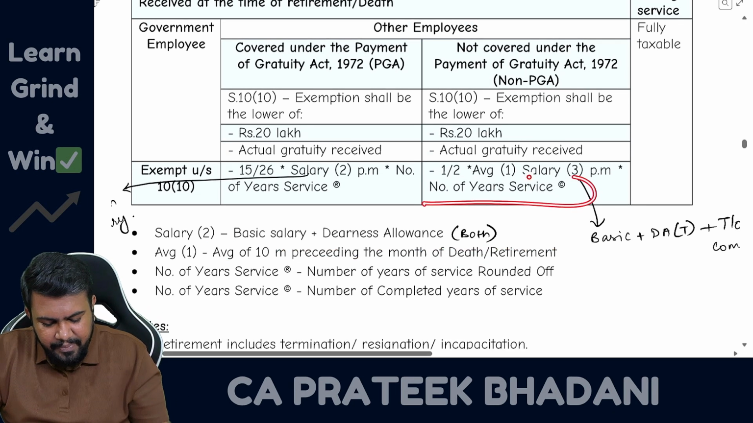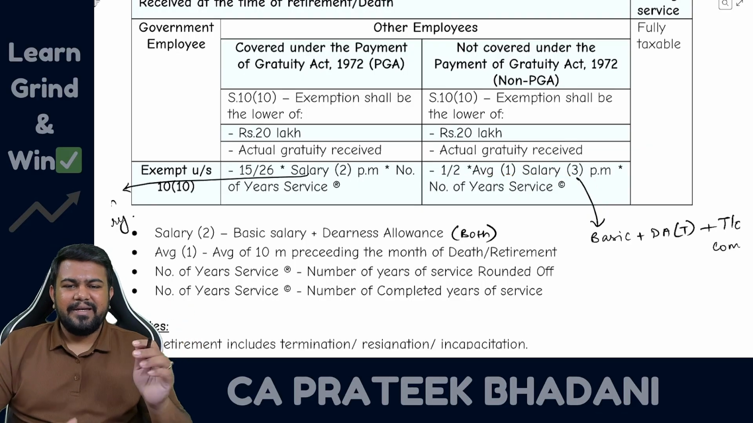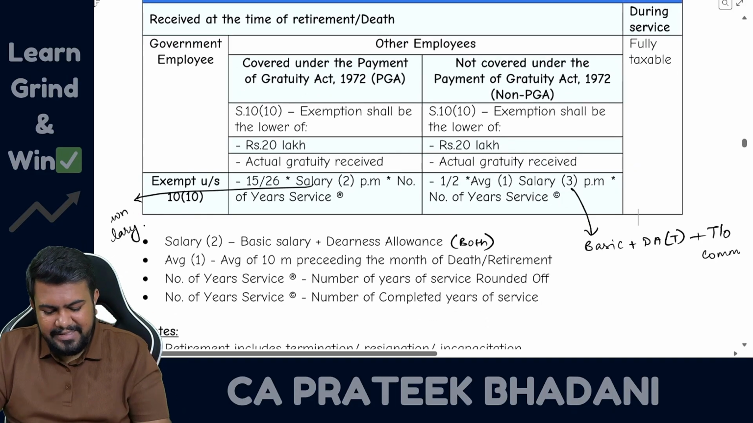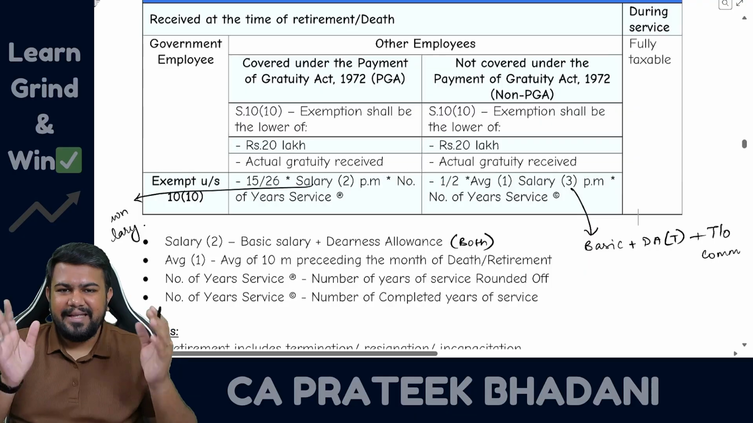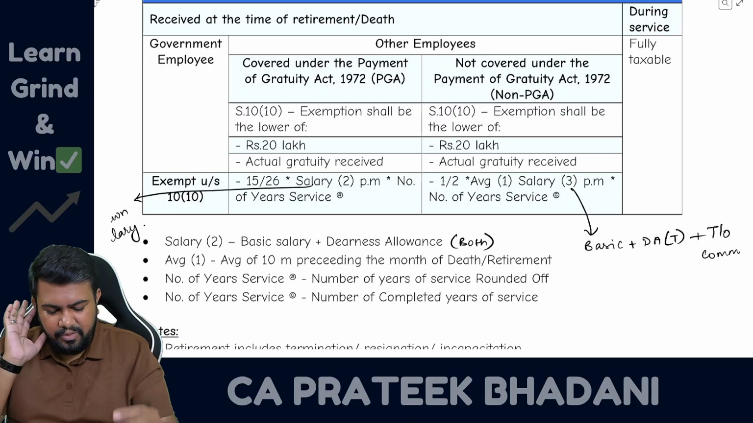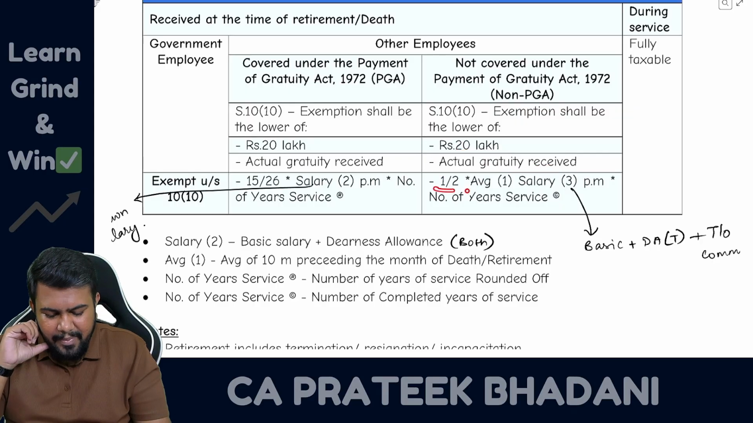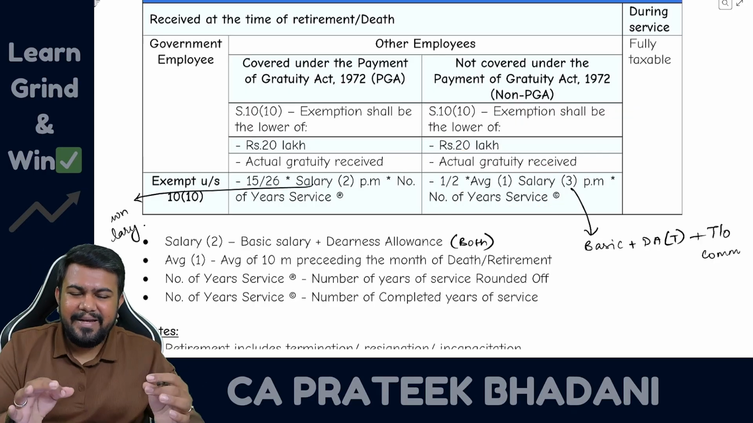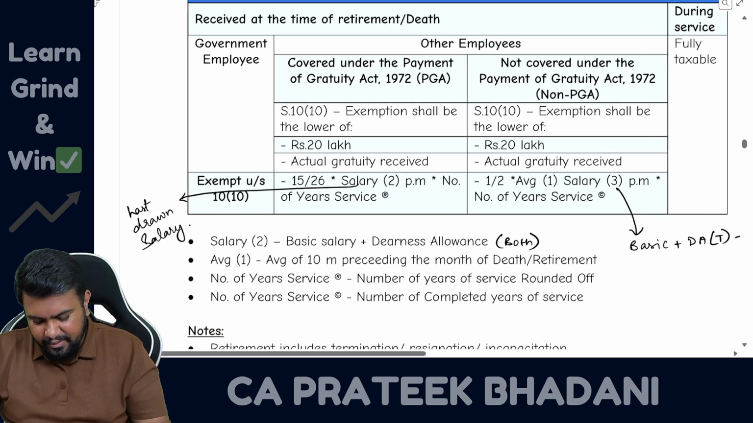And then lastly, number of years of services, you have to take only completed years. So if there is any incomplete year, you ignore it. Only completed years you have to take. So once again, I am telling you, in case of non-PGA employees, how to calculate the exemption. Exemption is equal to 20 lakh rupees or actual gratuity received, or 1 by 2 into average salary into number of years of services completed, whichever is lower. So like this you have to calculate.